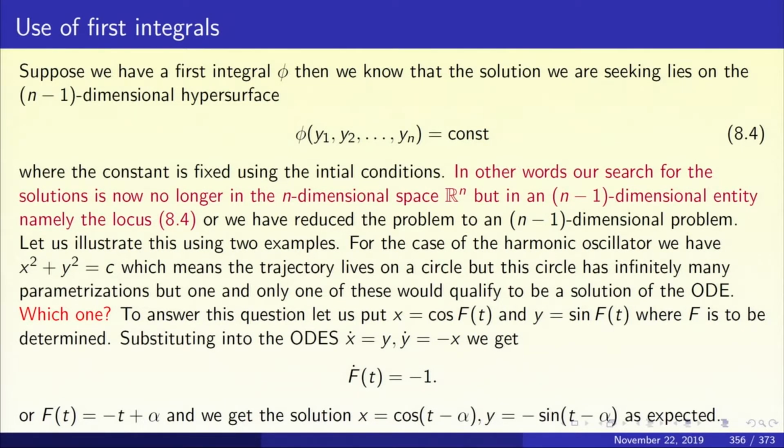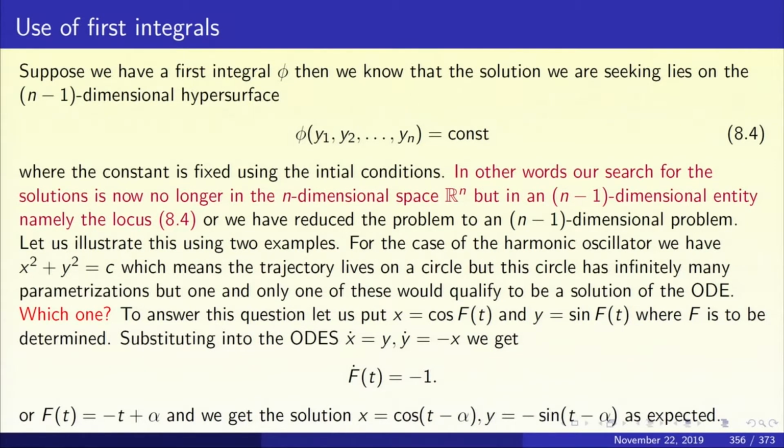Equation 8.4 represents an n-1 dimensional hypersurface in Rn. For the harmonic oscillator, we exactly know what it is. The solution (x(t), y(t)) is on a circle, x squared plus y squared equal to constant. So geometrically, we have determined the solution curve as a curve, but what we have not determined is the exact parameterization.